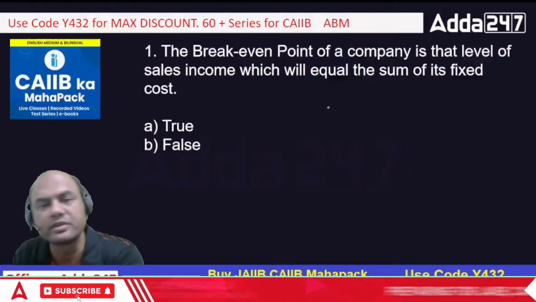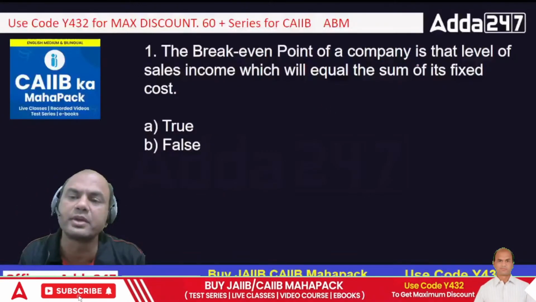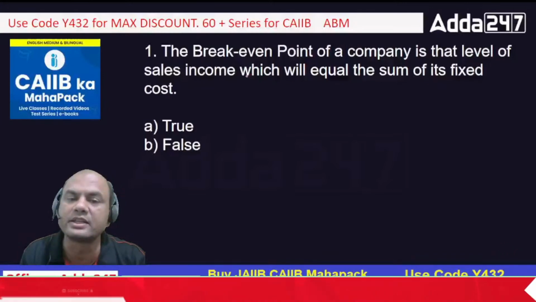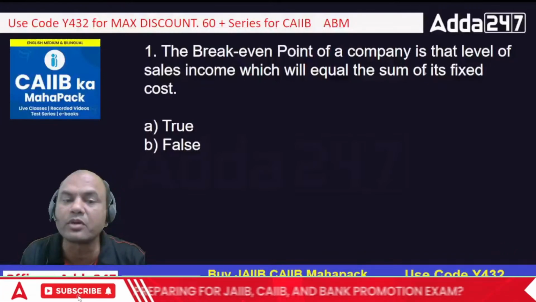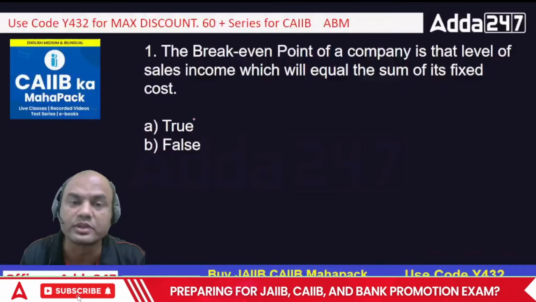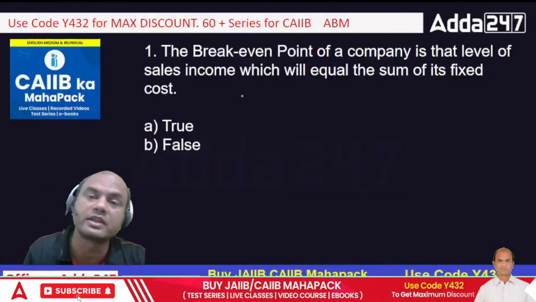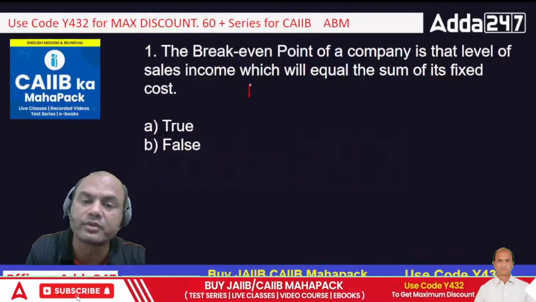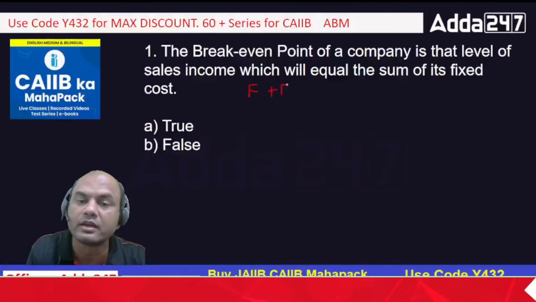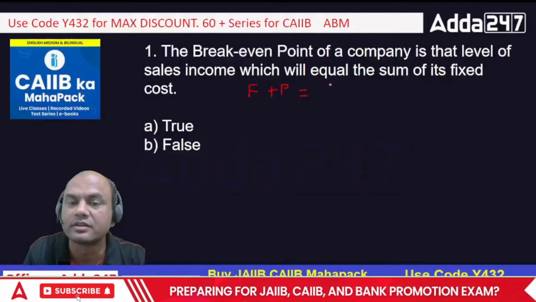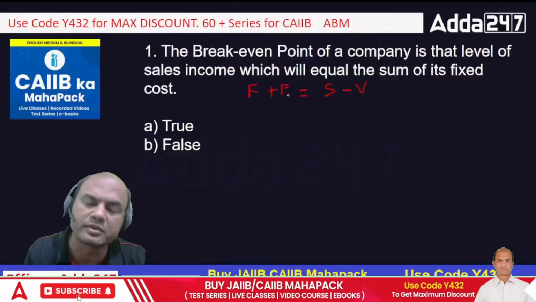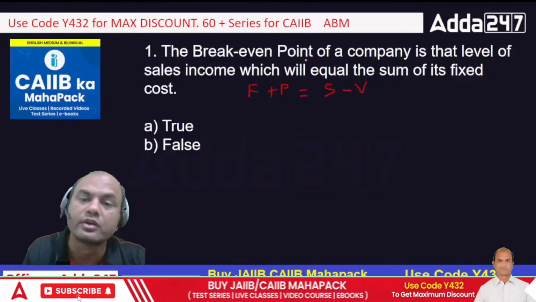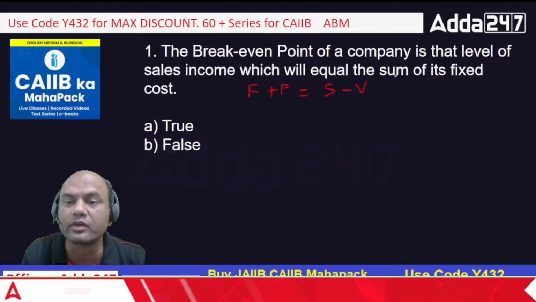Okay, let's move on. The break-even point of a company is that level of sales income which is equal to the sum of the fixed cost. Is it true or false? What is the equation we saw? F plus P equals S minus V. This is known as contribution. Both are contribution.